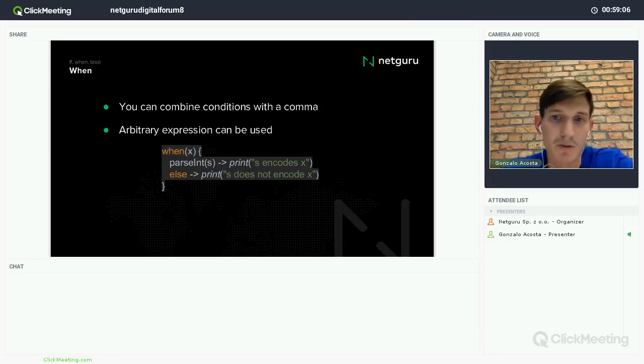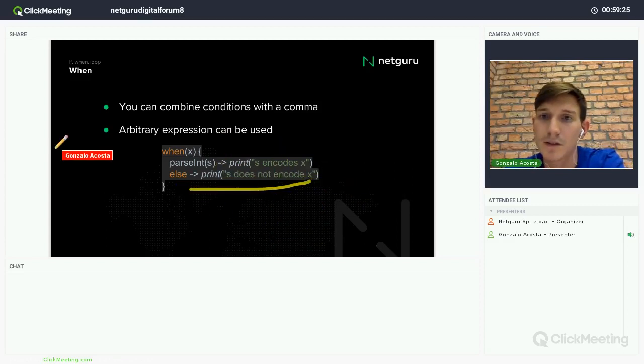Also, you can use arbitrary expressions. You don't need to use any constant value. For example, here, if x is the same as parseInt of s, we'll print this, and in any other case, we'll just print what is contained in the else statement.